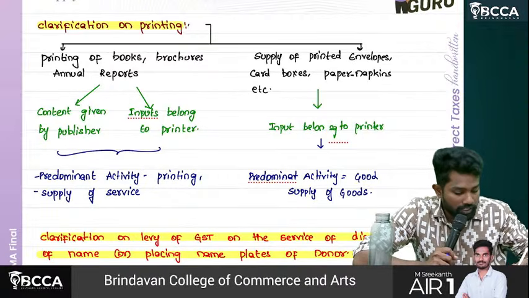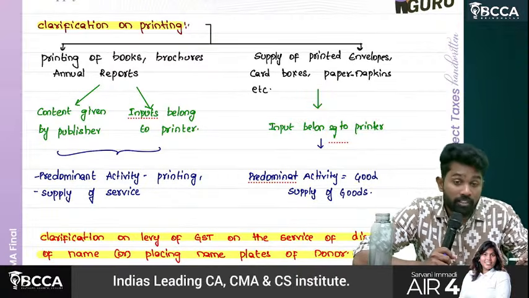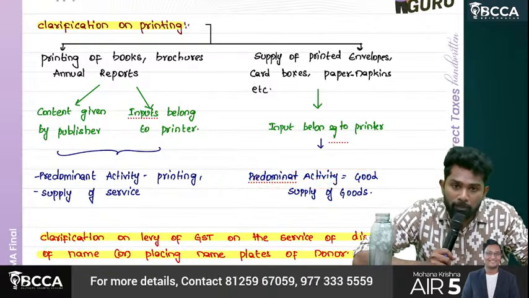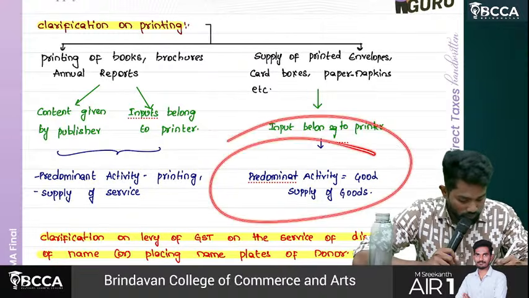So which is main there? Input belongs to the printer, but which is main? The paper is main. So the predominant activity is goods. So treat it as what? Supply of goods.